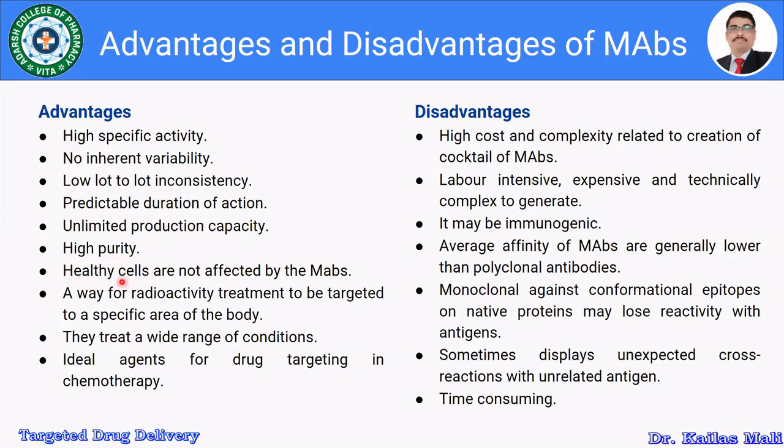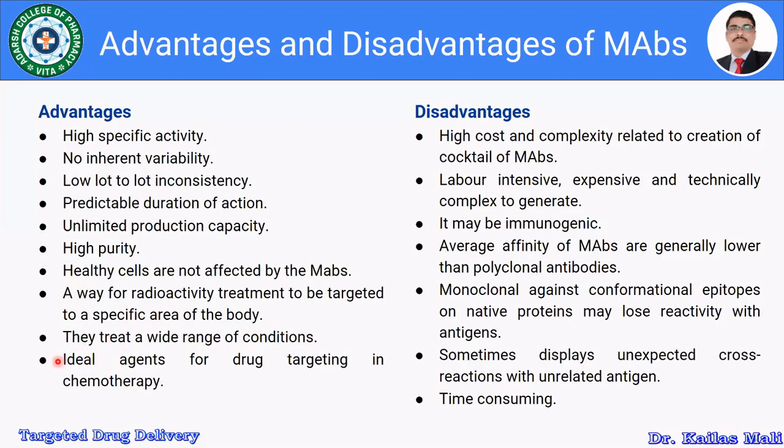They are going to specifically target the specific cells or specific tissue or the antigen. It is possible to use the monoclonal antibodies for the radioactive treatment in a specific area of the body. They are also used to treat a wide range of conditions or diseases.